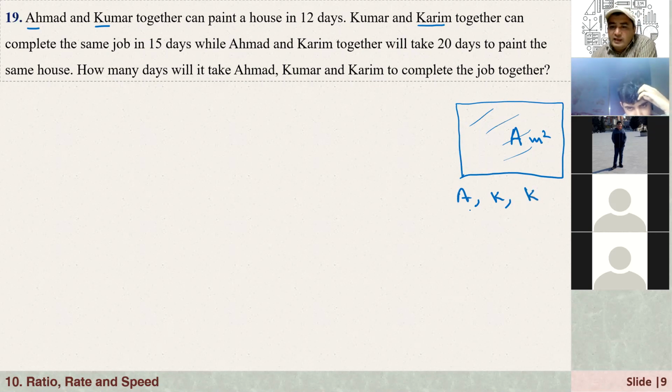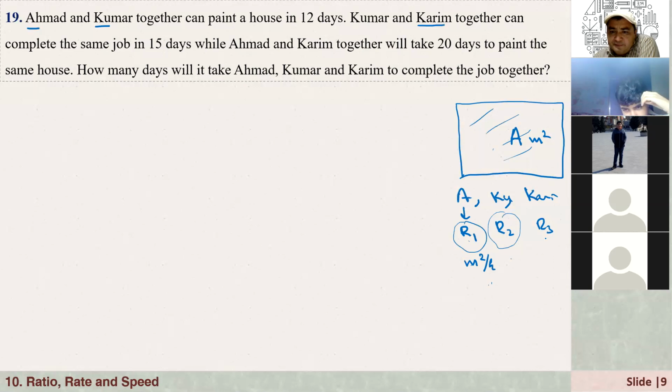Okay, and let's say Ahmed's rate is R1. Kumar's rate is R2, and Karim's rate is, let's say, R3. Again, what do we mean by R1? R1 means the unit is meters squared per hour. That means that Ahmed can paint R1 meters squared of the wall in 1 hour. This is what we mean by rate, right? Kumar can paint R2 meters squared of the wall in 1 hour. And Karim also the same.